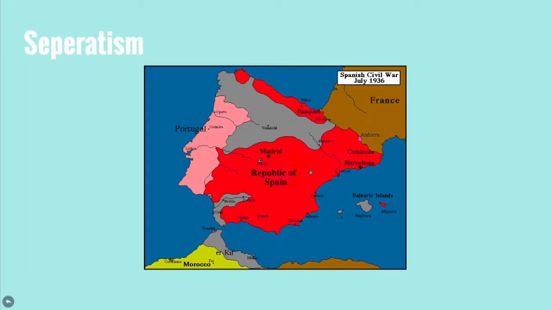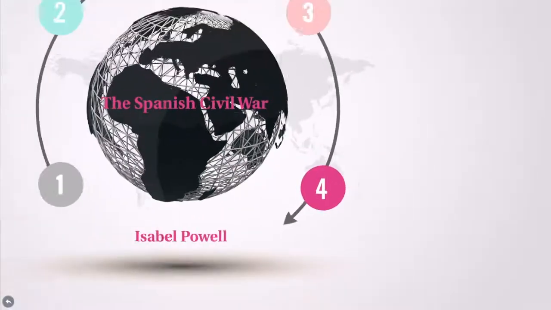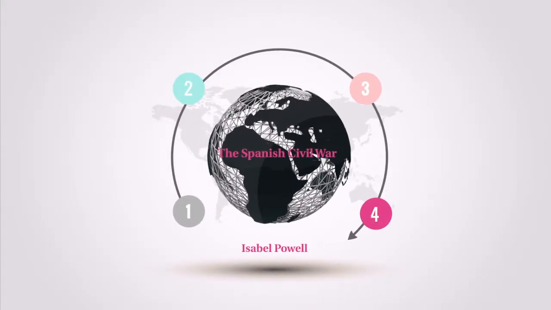Separatism was another big problem because of the Civil War. Most of the industrial areas wanted to rule themselves in Basque, Catalan, Galician, and Asturian. Their languages started to change and become different from the rest of Spain. By the end of the war, the number of people that were killed was way too many to count, and the number of deaths is what ended the war.